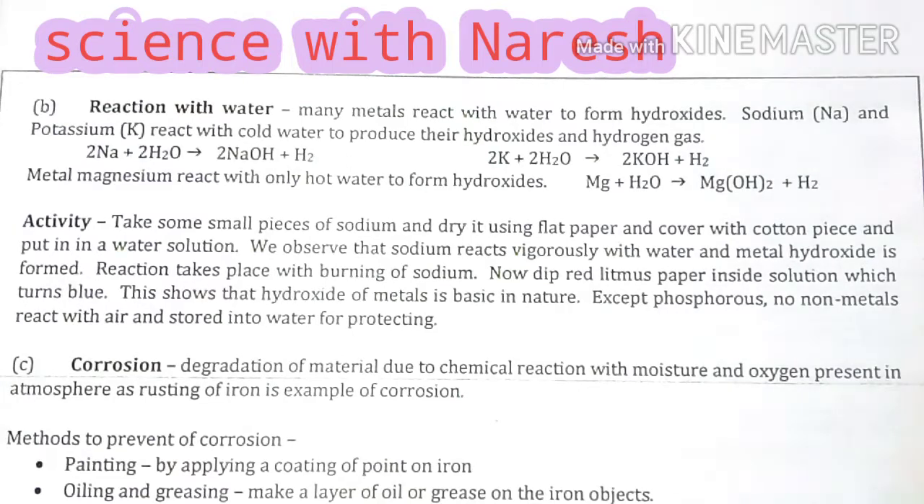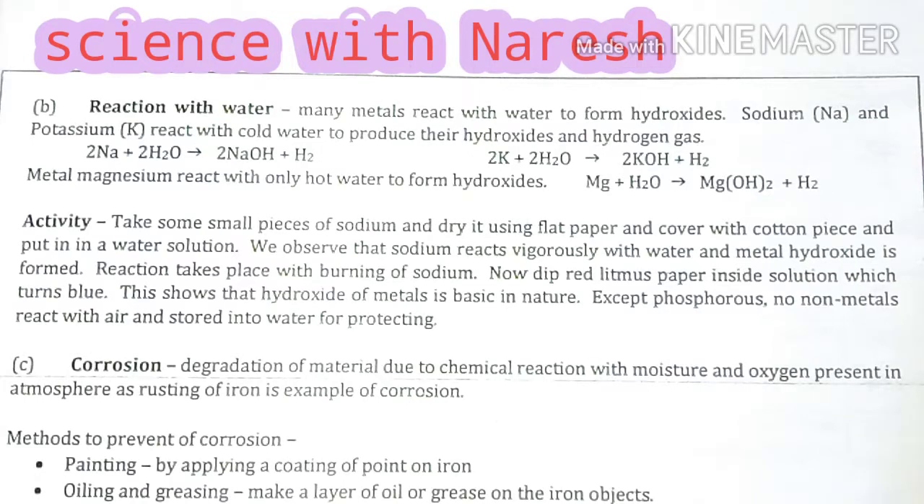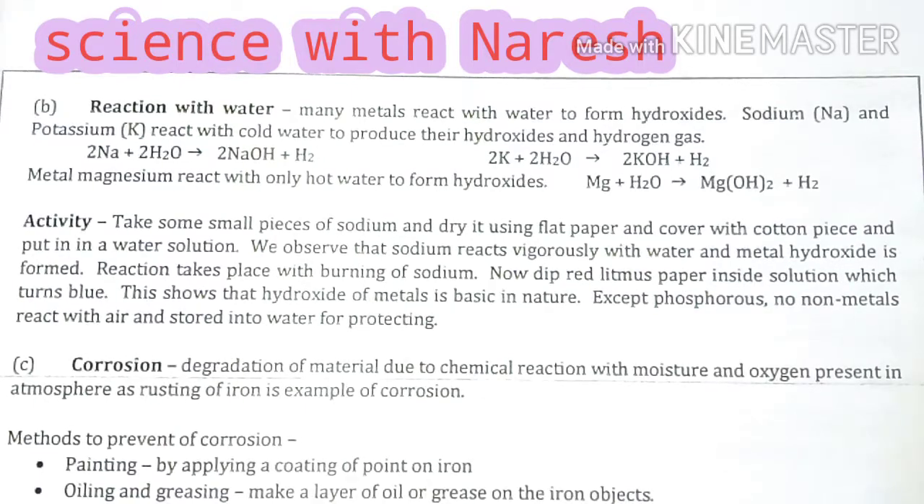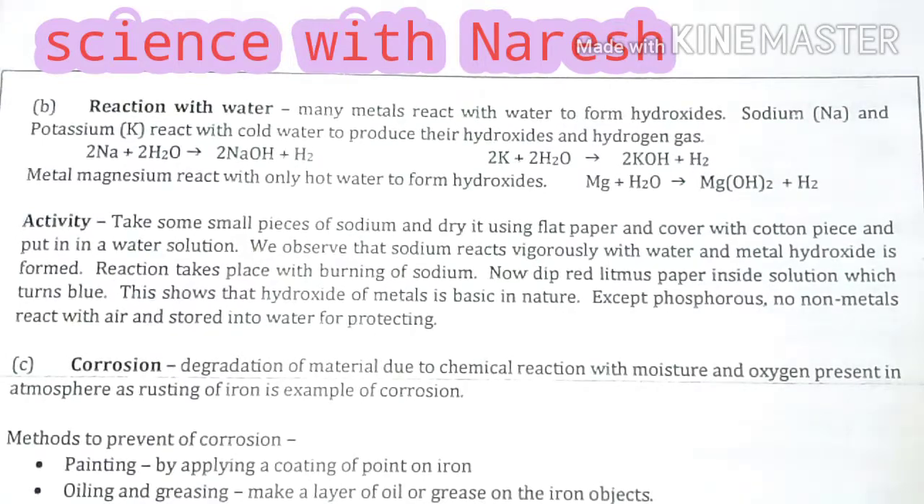When potassium reacts with water, it gives 2KOH, meaning two molecules of potassium hydroxide, plus H2, the release of hydrogen gas. As you know, sodium and potassium are the metals which react vigorously with oxygen and water. So that's why sodium and potassium are stored in kerosene, to protect them from reacting with oxygen and water.